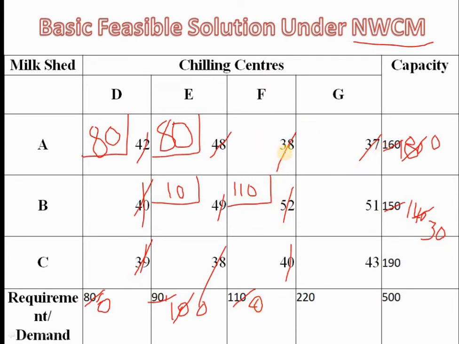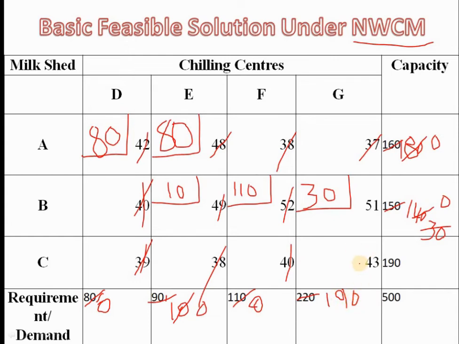Now look at the cost matrix. The northwest corner cell is B G2. Compare requirement to capacity. Capacity in B milk shed is 30, which is lesser than the requirement 220. So I assigned 30 here, and leftover in B milk shed is 0. And out of 220 you allocated 30, leftover is 190.